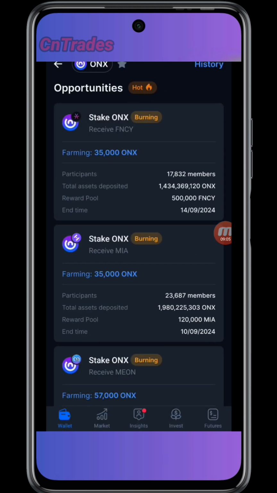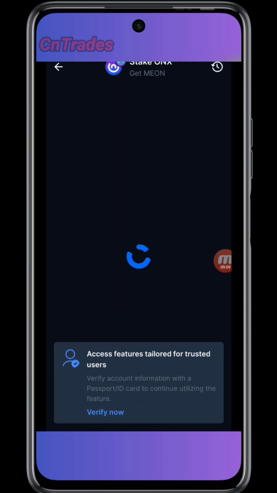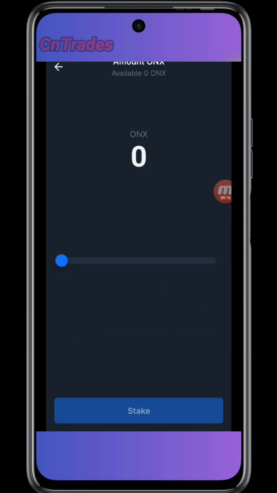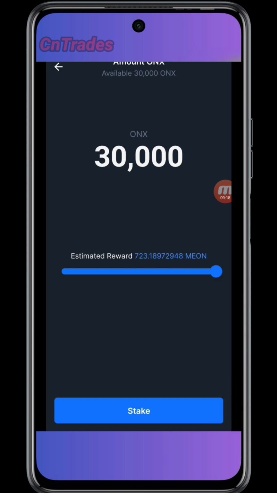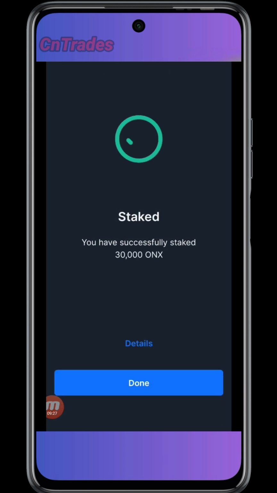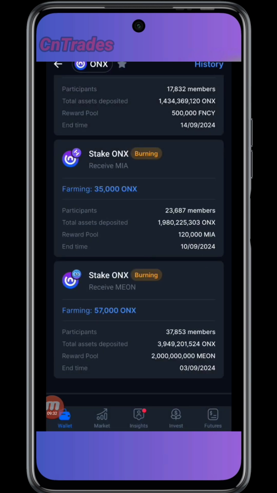Then I'll go back and click on this Mion. Okay, Mion, I have a stake of 57 already, so I'll click on stake. The remaining balance, I'm just going to click on max, whatever is remaining, I'll just stake it. That's all. You click stake again, you click stake, and that's all. I've exhausted, click done. I've exhausted what I withdrew just now.